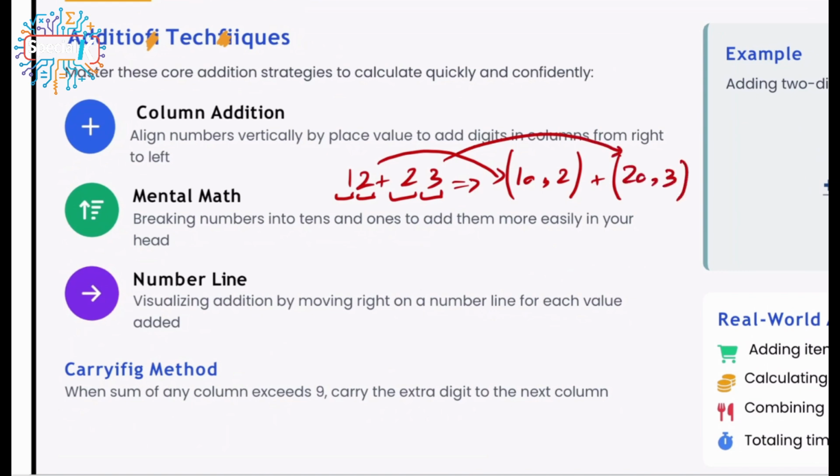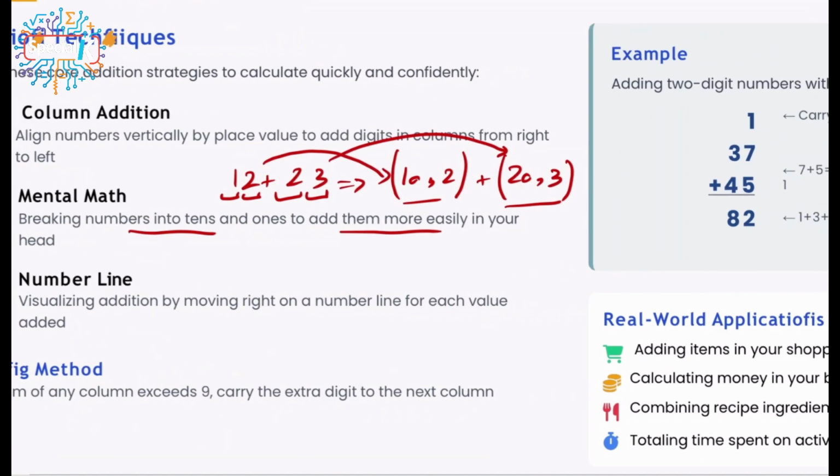What am I going to do? If you see at the mental math, we are going to break numbers into tens and ones, the way that we just did it, and add them more easily in your head. It means that right now I'm going to add similar numbers with the same place value. So at this point, if I want to add these two numbers together, first I will add 10 and 20 because they do have the same place value. So it would be 30.